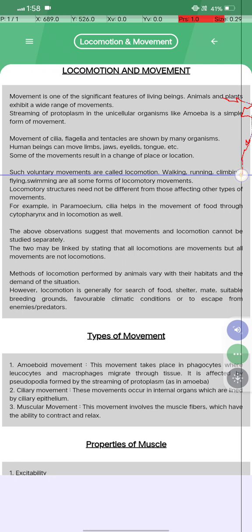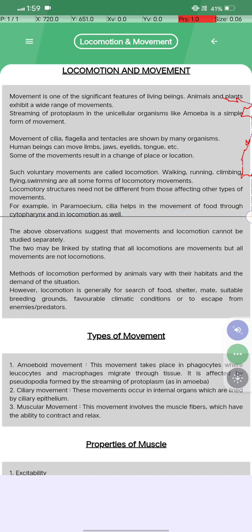Such voluntary movements are called locomotion. Walking, running, climbing, flying, swimming are all some forms of locomotory movements, and locomotory structures need to be different from those affecting other types of movement. For example, in paramecium, cilia help in the movement of food through the cytopharynx and in locomotion as well. The above observation suggests that movement and locomotion cannot be studied separately.